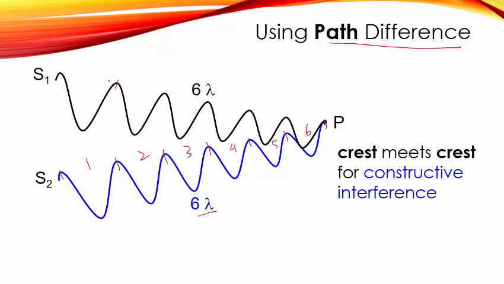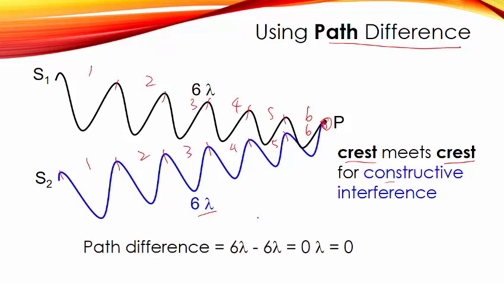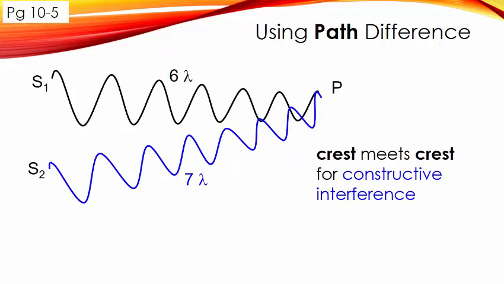Similarly from S1, we have 1, 2, 3, 4, 5, 6 wavelengths. So you notice when the crest meets the crest, it will give us constructive interference, because they arrive in phase. The path difference is actually 6 lambda minus 6 lambda, so we get 0 lambda, or 0. Let's look at another example.